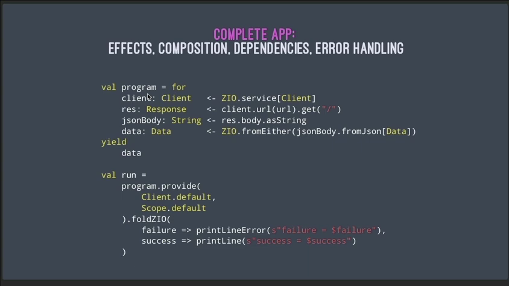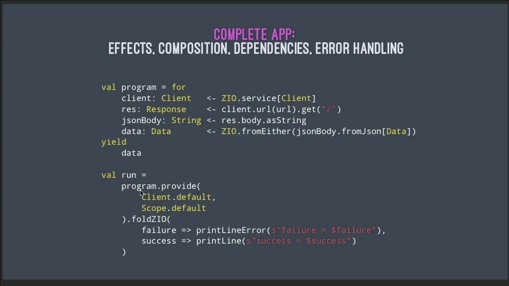So whether you like equation or you like program, either one is just fine. Now we come down to the run value here, and what's new here is that I am providing dependencies to this application. So for this application up here to work, I need to provide that client that we use right here. I also need to provide this thing called a scope. But this is how we provide dependencies to a program like that.